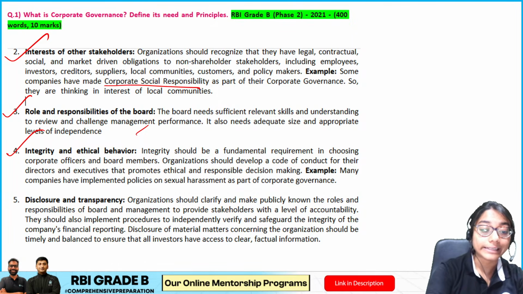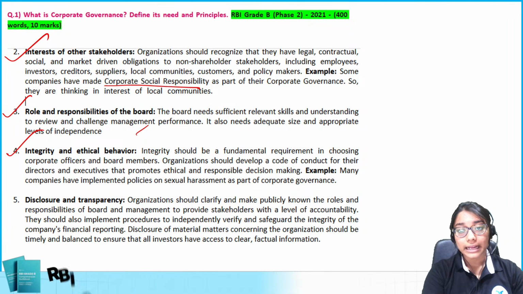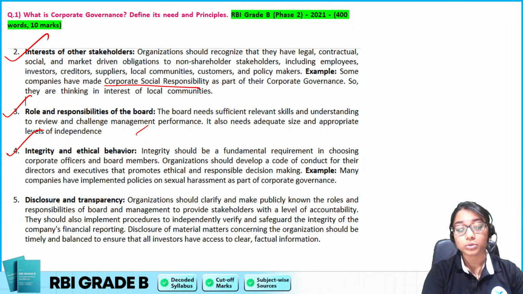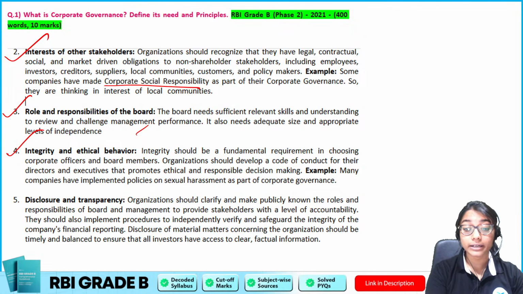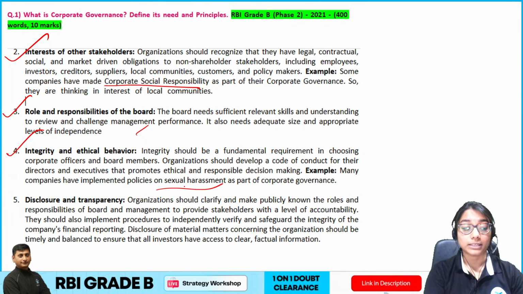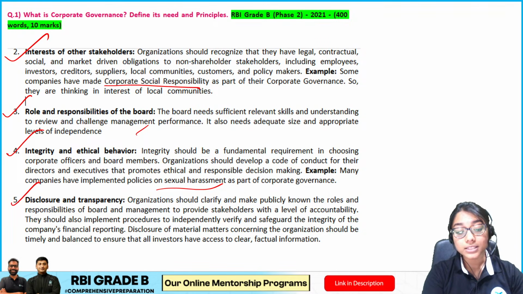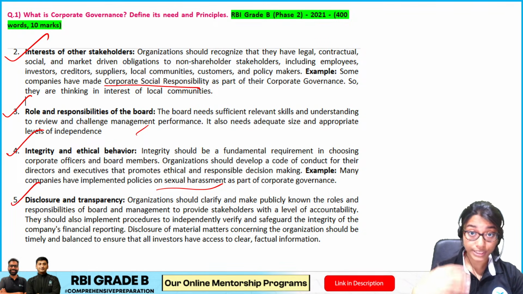Then we have integrity and ethical behavior. Okay, don't do frauds, have an ethical sort of behavior, do the right things. And herein we can also give the example of the POSH policies, right? Basically, no sexual harassment, having a good workplace environment. So this is also part of ethical behavior, followed by disclosure and transparency, that you must be transparent, disclose everything.